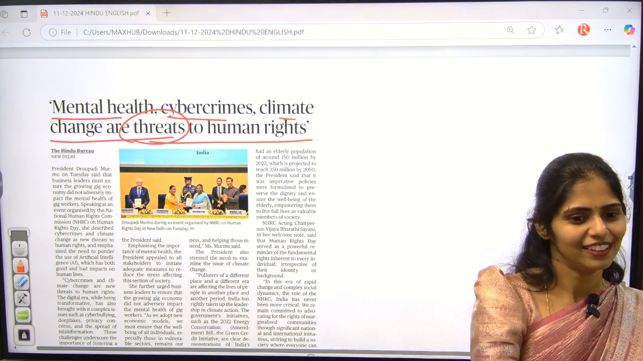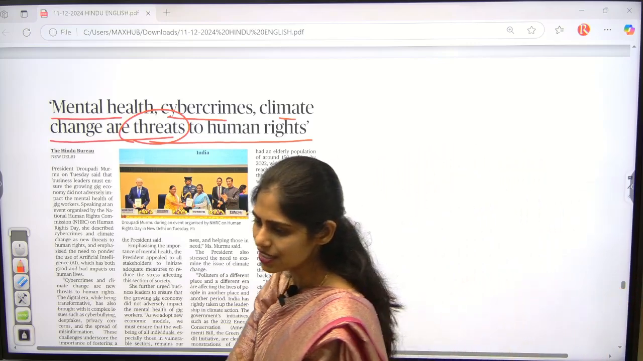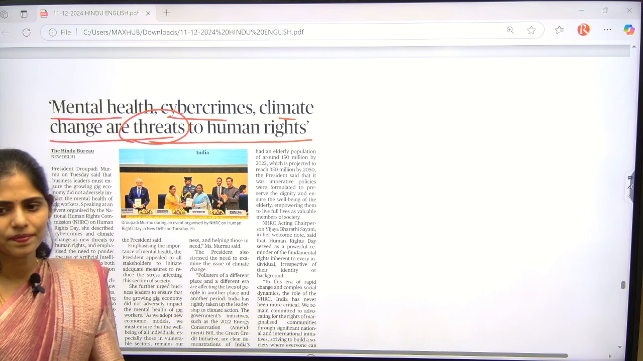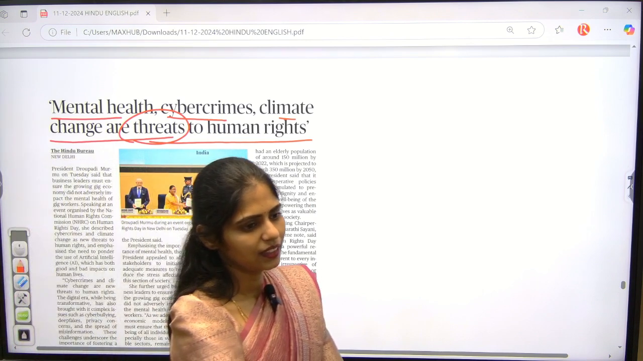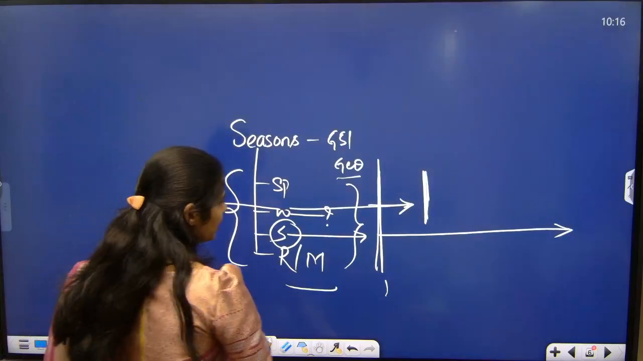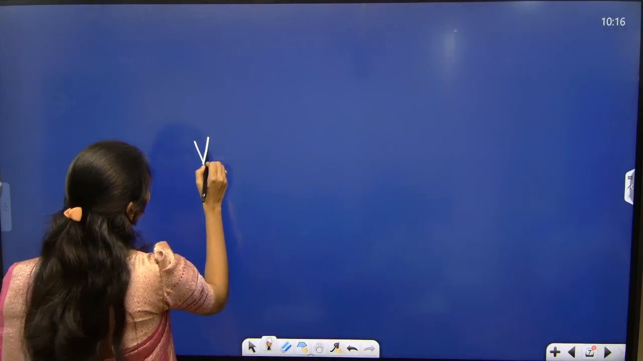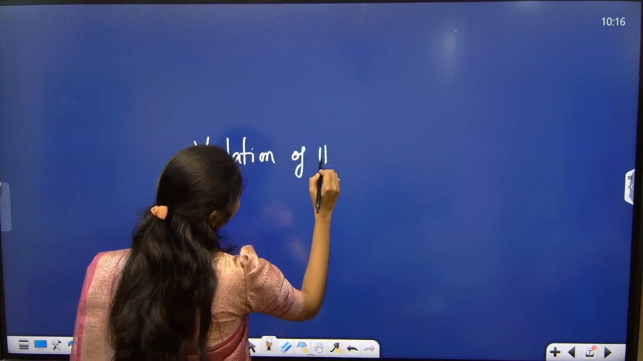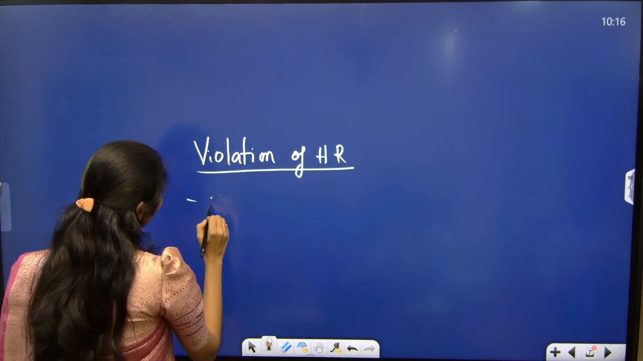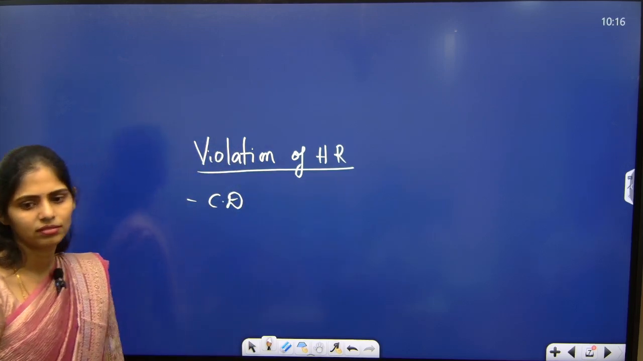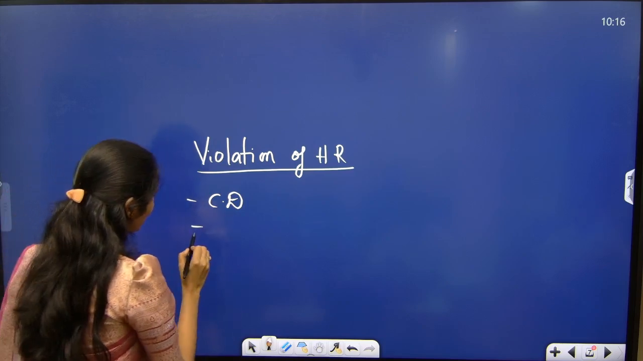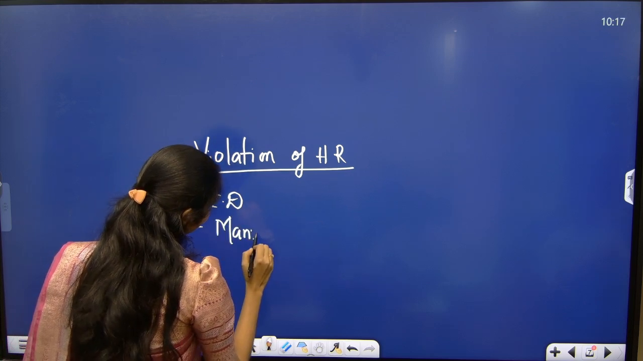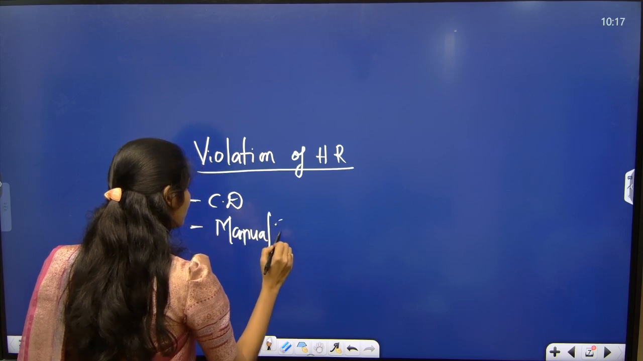Okay, society is done. Tell me about what are the reasons or what are the causes of violation of human rights in India. Okay, first let us talk about India. So what are the reasons for violation of human rights in India? Can I talk about caste discrimination? Can I talk about manual scavenging? Next, tell me some examples now.